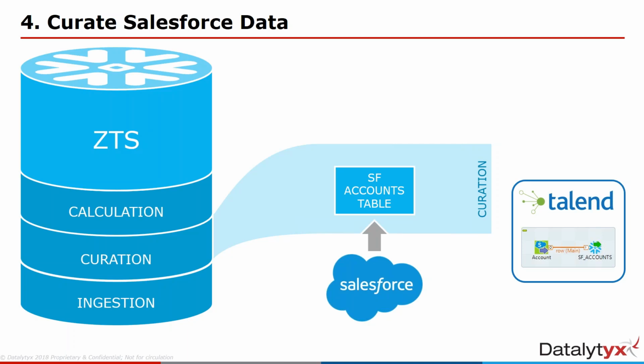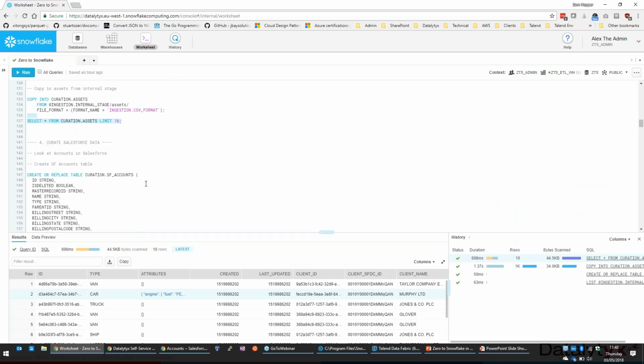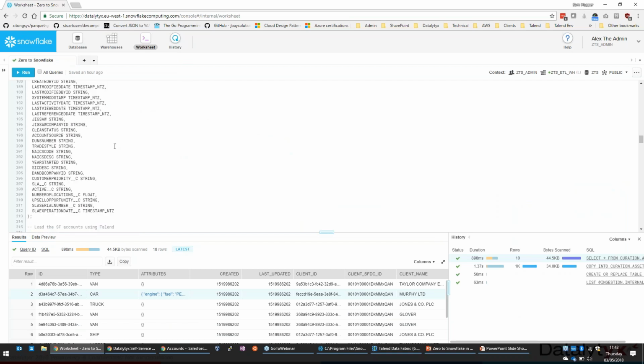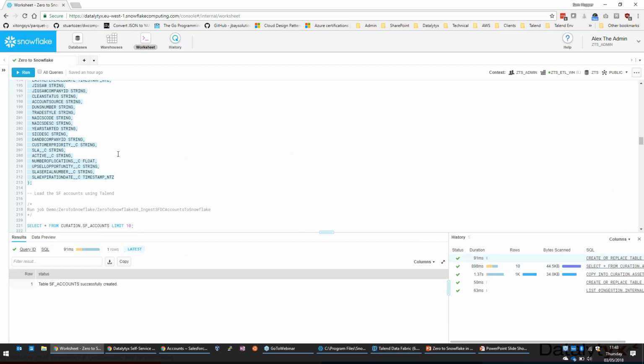So what I can do now is switch over to my worksheet and make sure we've got the table created. So here's a table here, curation SF accounts. It's quite a long table because it's using every single field that's available to us in Salesforce. We're not dropping anything here, we're not dropping any columns, we're not mapping anything. We're keeping everything pretty much exactly as it is at source. So that table has been created.